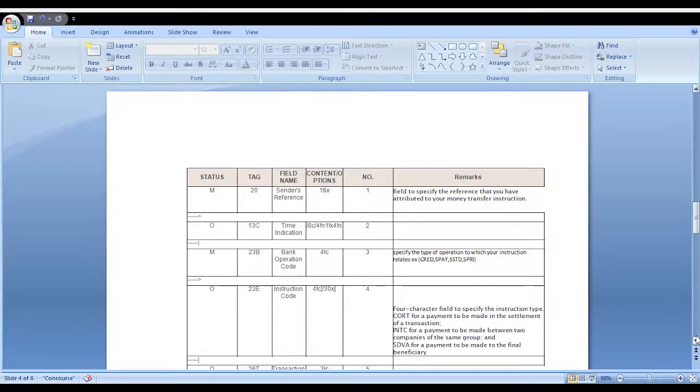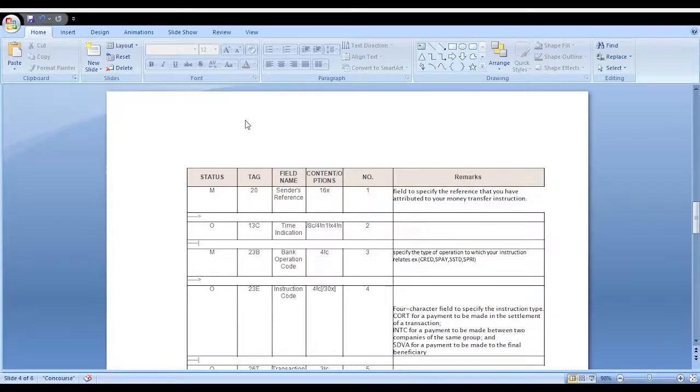After that, most customers preferred the MT103 message, because all the information, sender bank information, receiver bank information, ordering customer information, and beneficiary customer information, appears in a very detailed and clear manner in the MT103 message.